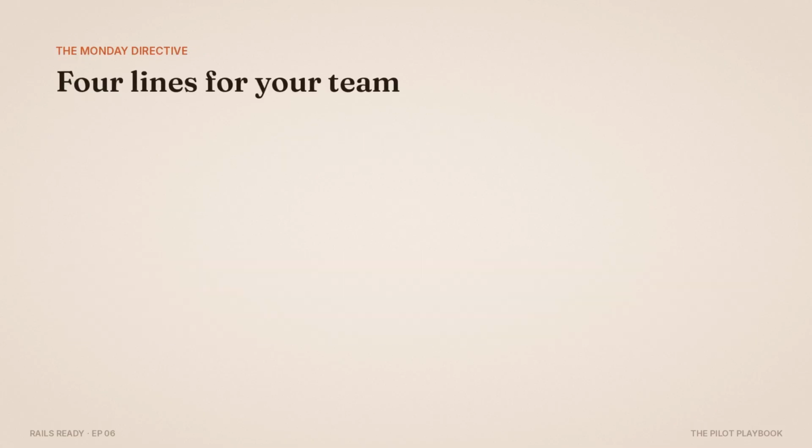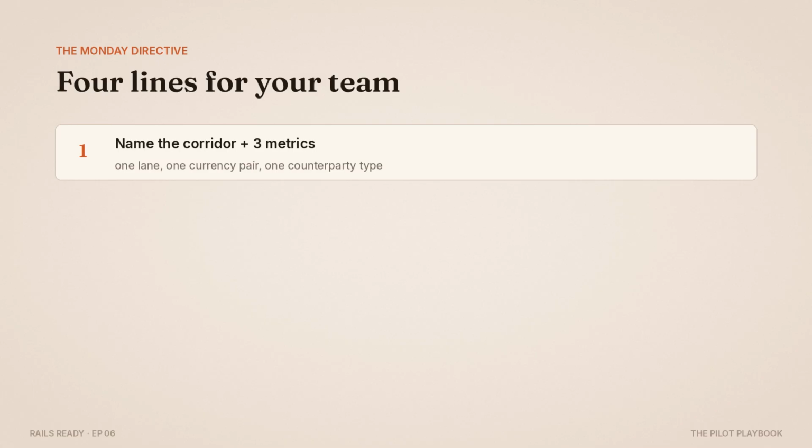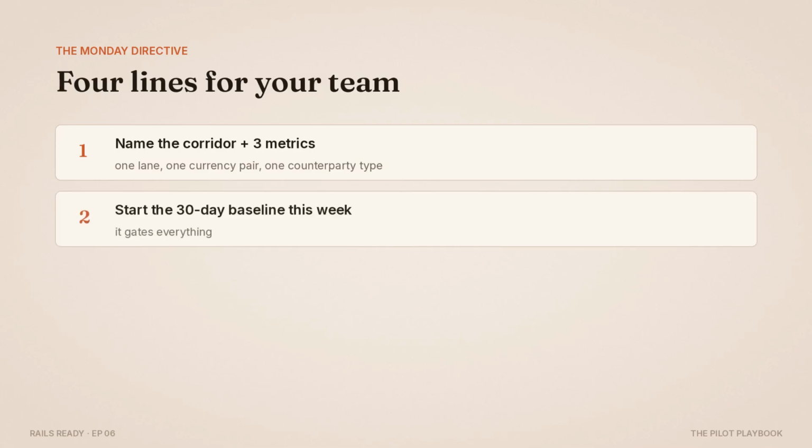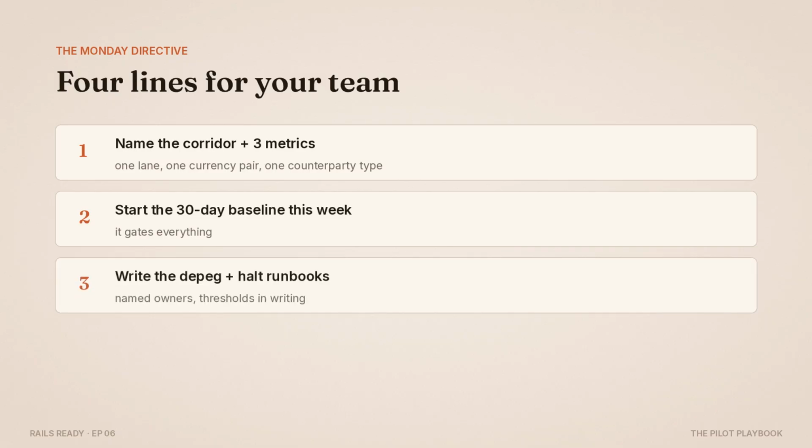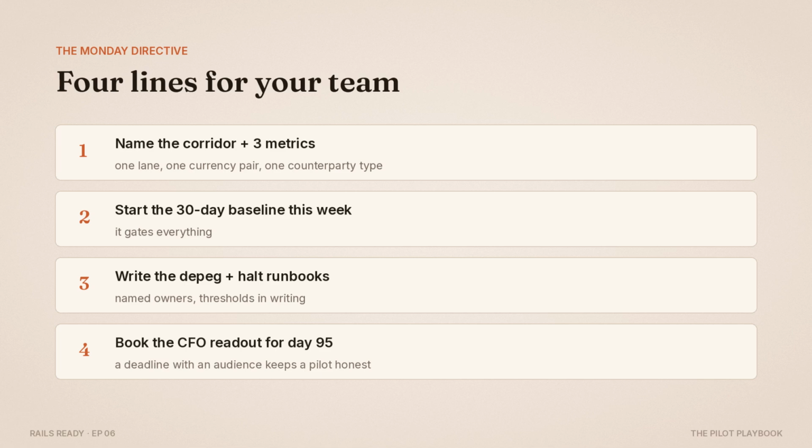The Monday directive. Name the corridor and the 3 metrics. Start the 30-day baseline this week. It gates everything. Write the depeg and halt runbooks with named owners. And book the CFO readout for day 95 before the pilot starts. A deadline with an audience keeps a pilot honest.